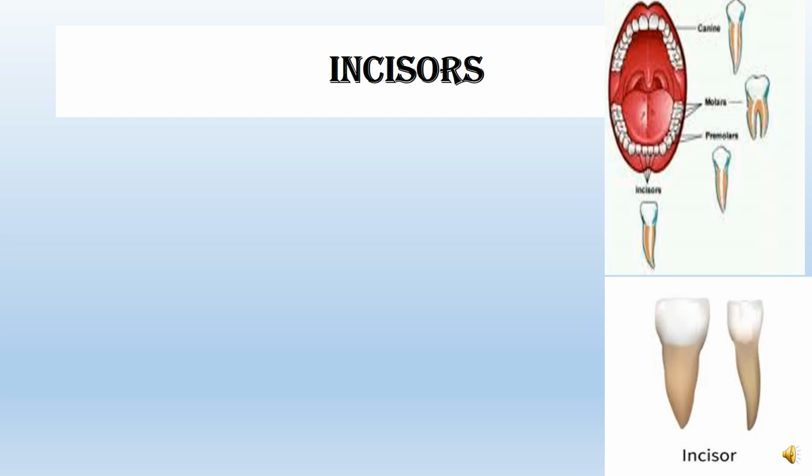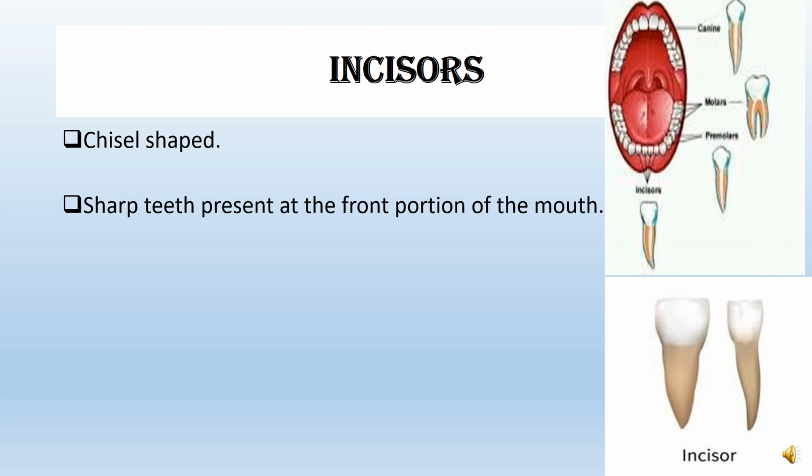Incisors. You can see in the diagram the shape or the structure of incisors. These are present in your mouth. They are chisel shaped, you can see the shape, and are present at the front portion of our mouth. The front portion of our mouth consists of which teeth? These are called incisors. They are used to cut and bite the food items. What is the use of incisors? To cut and bite the food items.